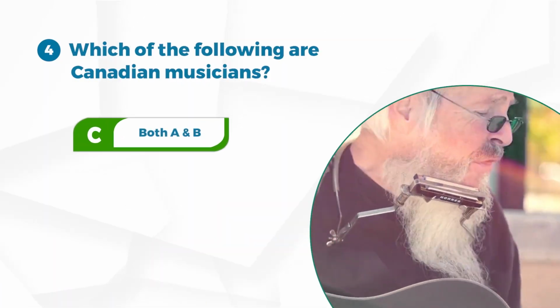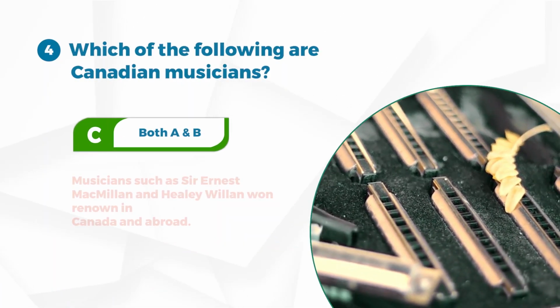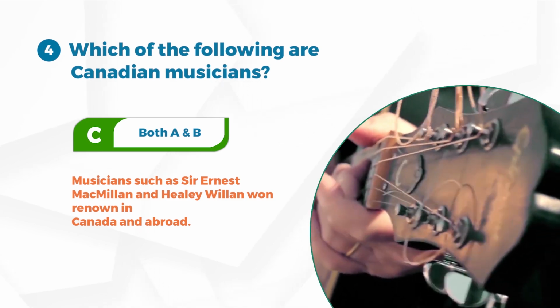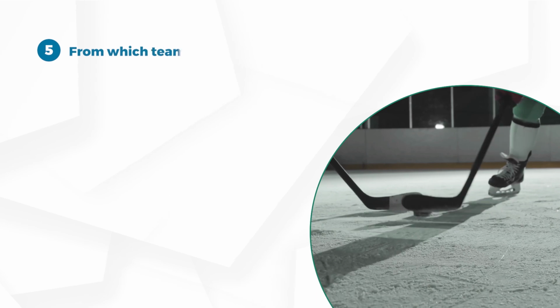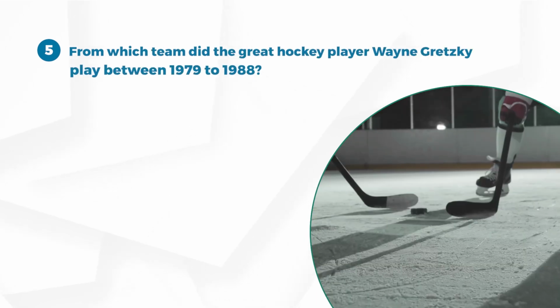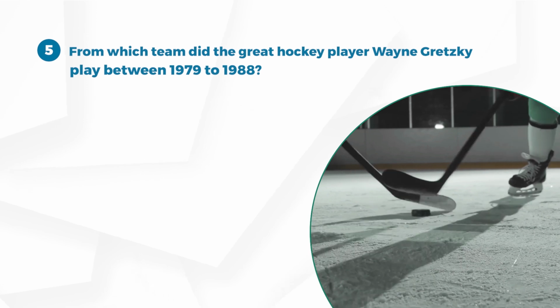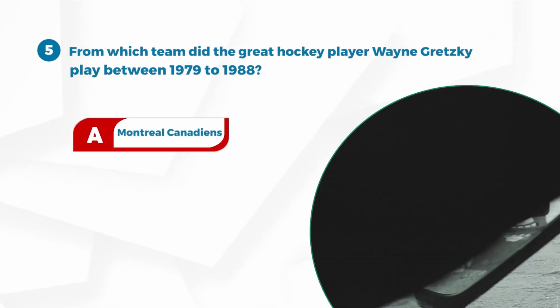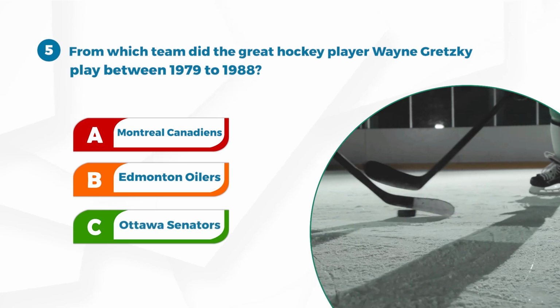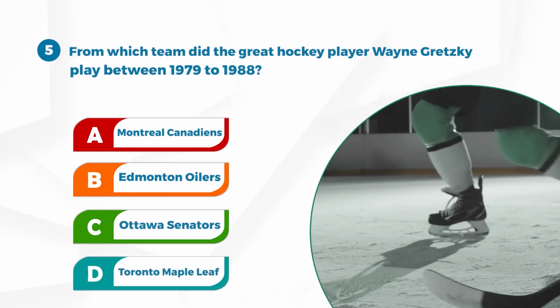Answer C. Both A and B. Musicians such as Sir Ernest Macmillan and Healy Willan won renown in Canada and abroad. Number 5. For which team did the great hockey player Wayne Gretzky play between 1979 and 1988? A. Montreal Canadiens. B. Edmonton Oilers. C. Ottawa Senators. D. Toronto Maple Leafs.